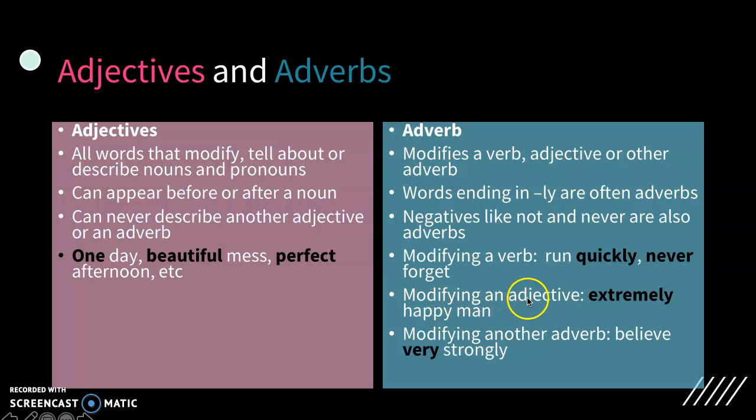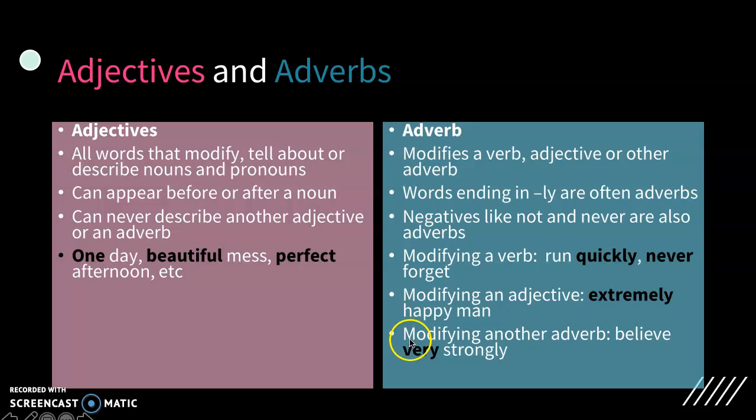It can modify an adjective. You can be an extremely happy man. Here, extremely doesn't tell about man, but extremely tells about happy. So only an adverb can modify an adjective. If it looks like an adjective is telling about another adjective, most likely it's an adverb.